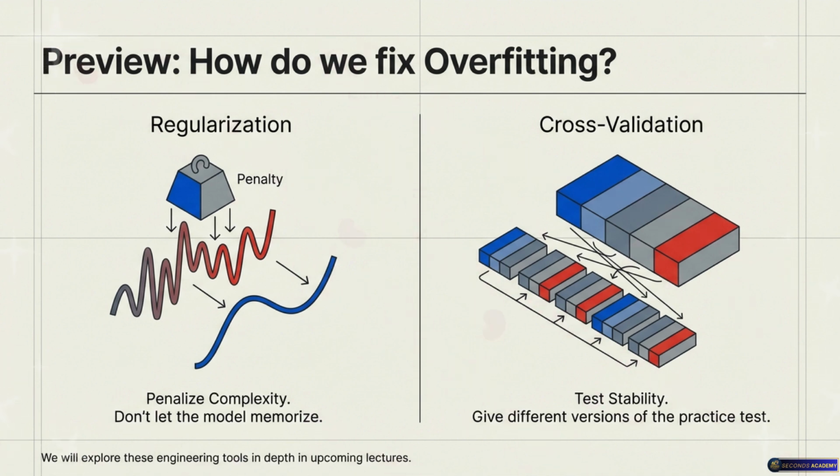What exactly is it? Regularization is a mathematical technique where we add a strict penalty directly to the loss function. We basically tell the model, hey, I want you to get the right answer, BUT if you use massive, overly complex weights to do it, I am going to heavily penalize your score. Oh, so it forces the student to keep their answers simple, like a teacher saying, don't write a confusing 10-page essay when a clear one-sentence answer will do. Exactly that. It is the best way to mathematically prevent memorization.